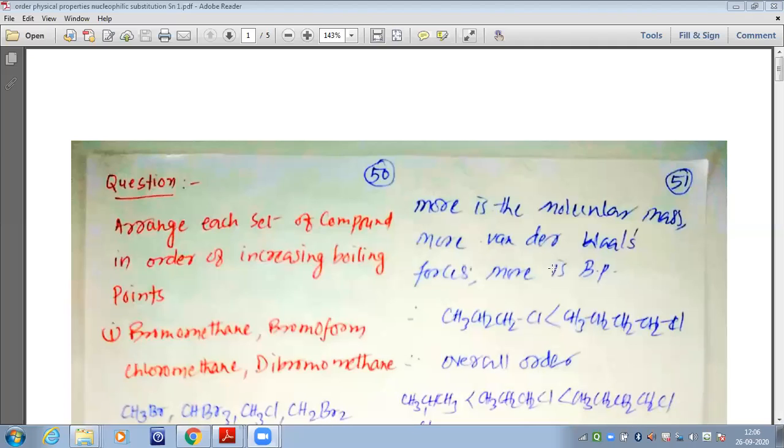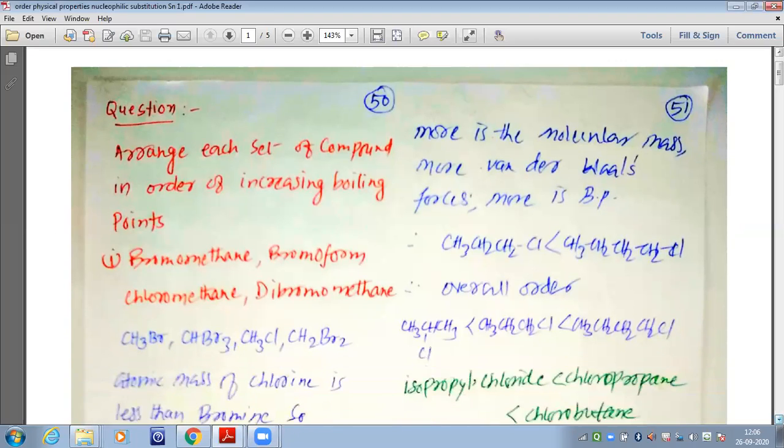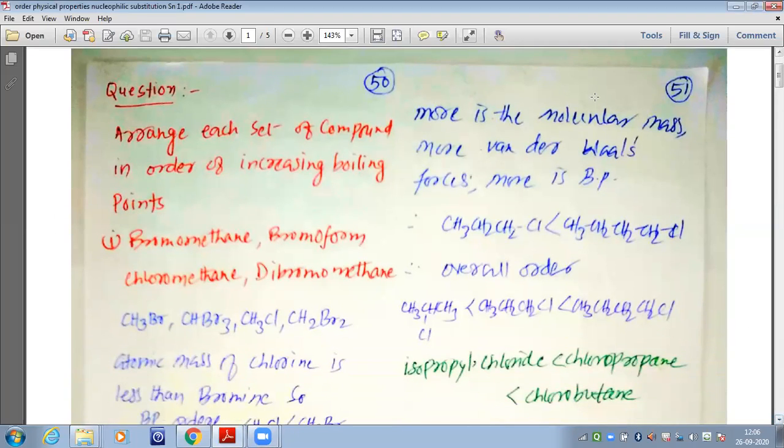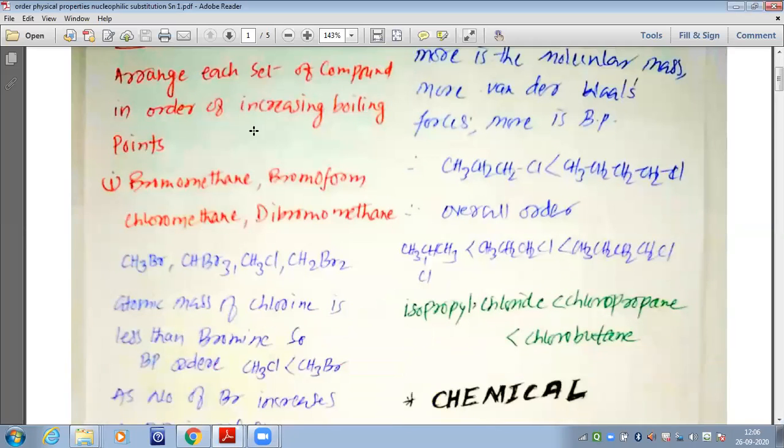50 and 51, right? So, in the last period, we have studied about the physical properties of haloalkanes and haloarenes. To revise those properties, let us solve some questions. See, arrange each set of compounds in order of increasing boiling point. We need to arrange these compounds into the increasing order of their boiling point.